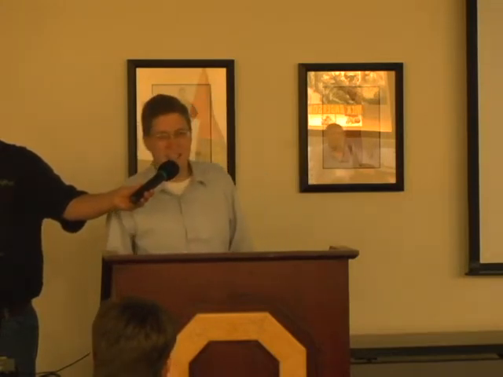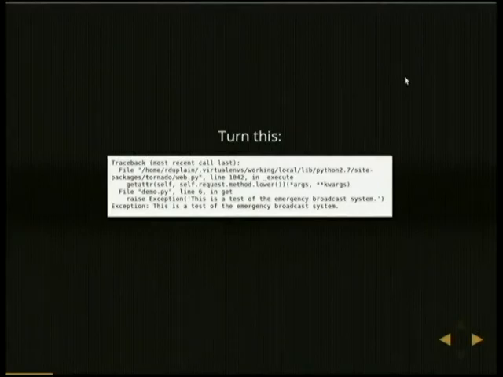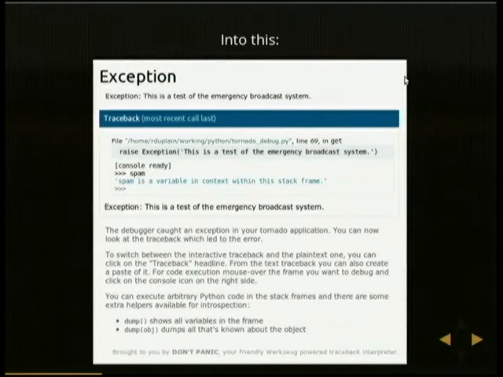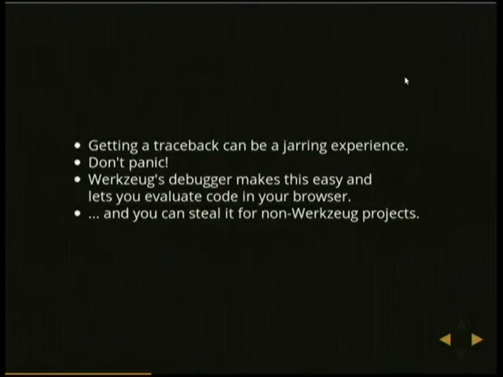And when I went off to work with other tools in Python, I really missed the debugger. So here we have Tornado's default behavior when you get an exception in debug mode. And you can turn that into this. Yes, this is Tornado, and this is Werkzeug's debugger. And you'll notice it even says, your Tornado application. What a feature.